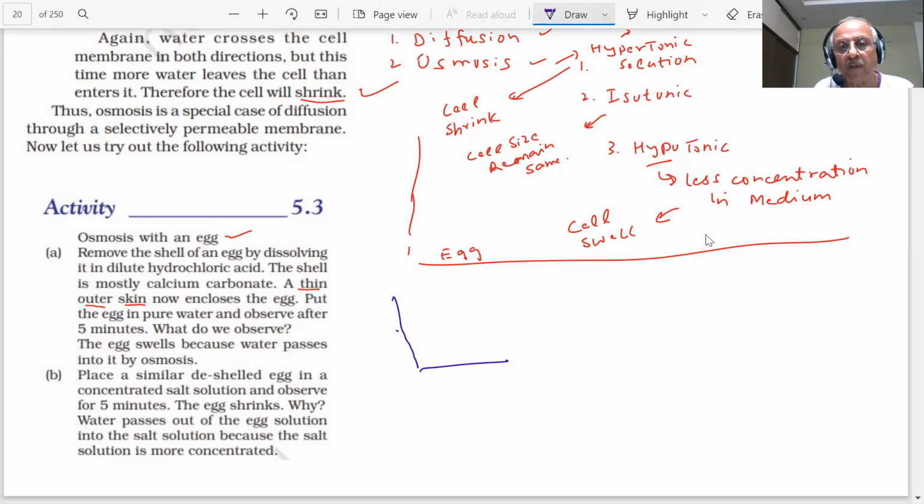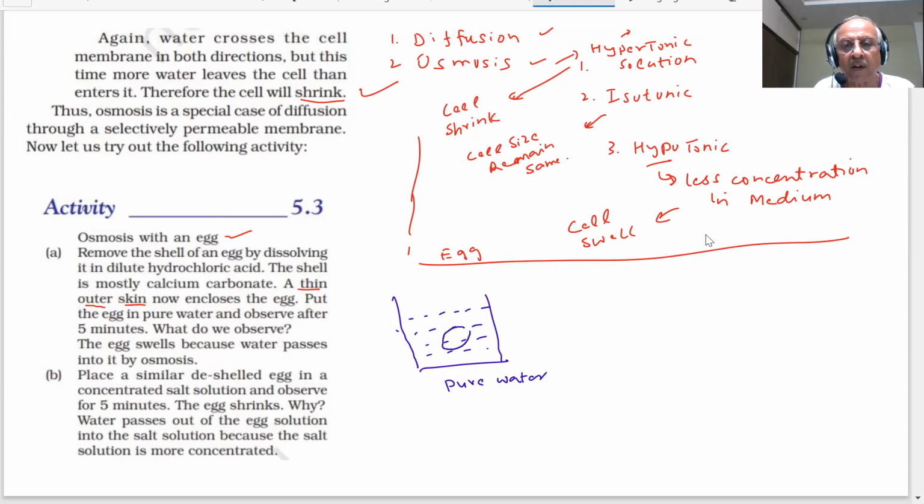This is our pure water. You put this egg here. Its outer shell has been removed. This is a selective permeable membrane.